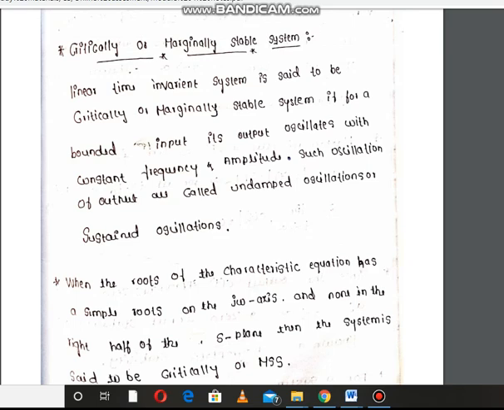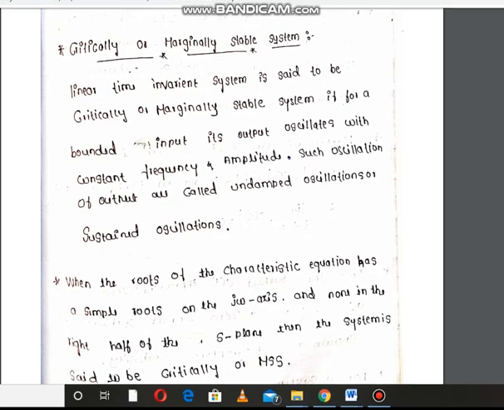So it is not going to reach the steady state, but it is not increasing or decreasing either. The amplitude is constant, constant frequency, constant amplitude. Those types of oscillations are called undamped oscillations or sustained oscillations, and those types of systems are called marginally stable systems.